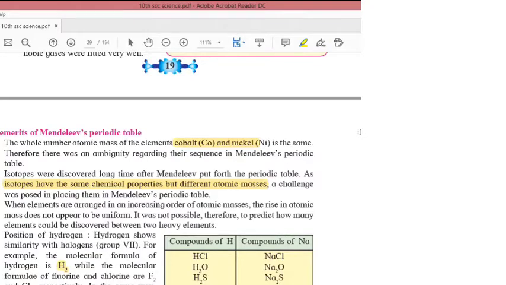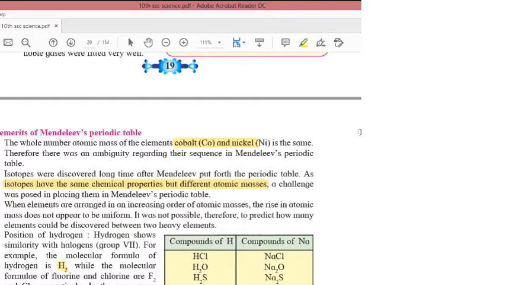Next, second point. Isotopes were discovered after a very long time.